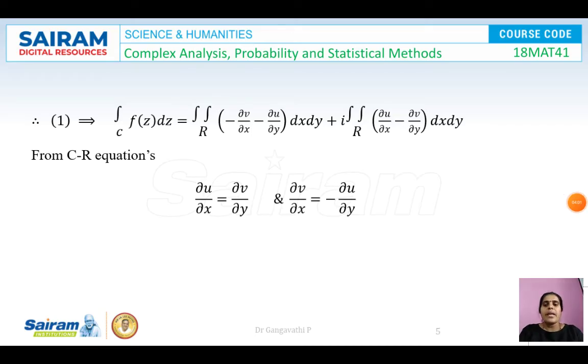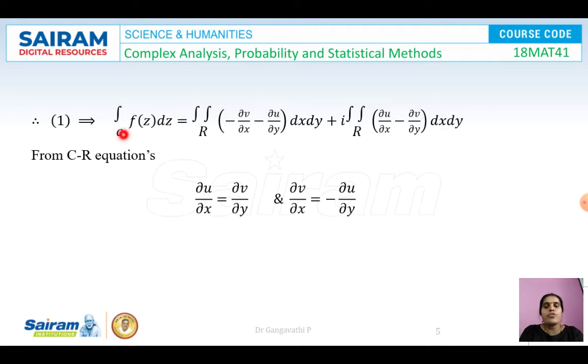When we apply Green's theorem, the integral over C of f(z) dz is equal to the double integral over R, substituting for M and N, of ∂v/∂x minus ∂u/∂y, with dx dy as it is. This is for the first integral. For the second integral, the imaginary part, here also we apply Green's theorem. We get the double integral of ∂u/∂x minus ∂v/∂y into dx dy. So what do we have to prove?